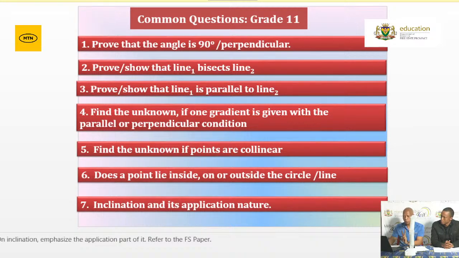Please check. If you don't have 2 points, you have only 1 point on the line, check if they did not mention parallel or perpendicular. Find the unknown if points are collinear. We spoke to that. And then, does a point lie inside or outside the circle or on a line? Remember, you are given the equation, you just substitute the x or you substitute the y. When you substitute the x, whatever you get is the same as the y coordinate that we're having, then that point is on the line or it's on the circle.